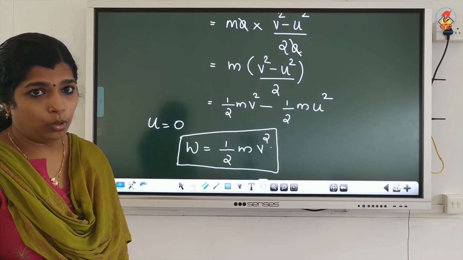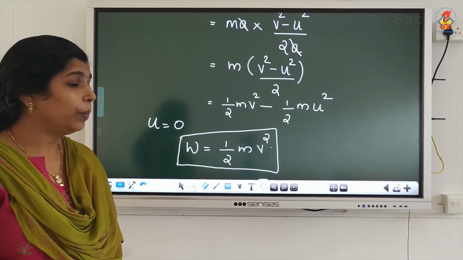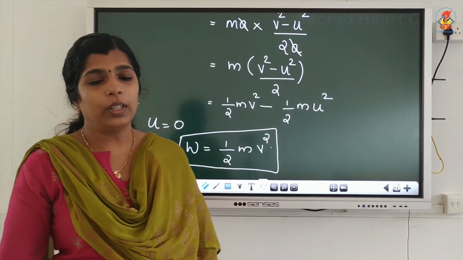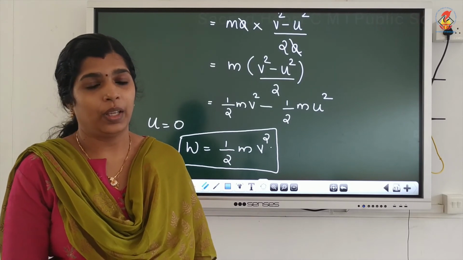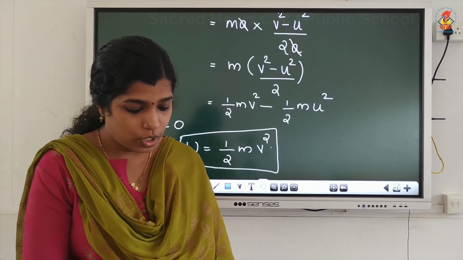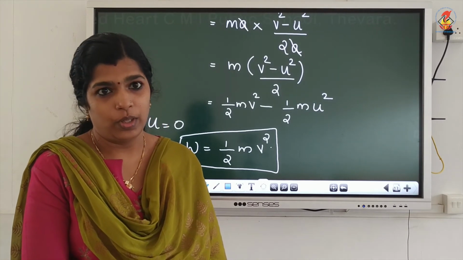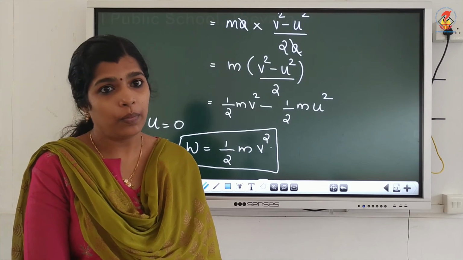Work done will be equal to half mv square. That work done will be stored as the kinetic energy. So, the kinetic energy equation is half mv square.